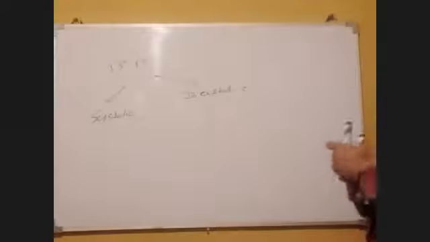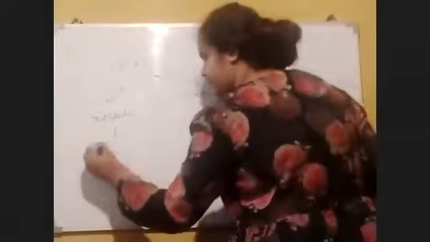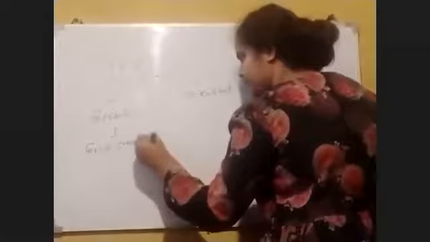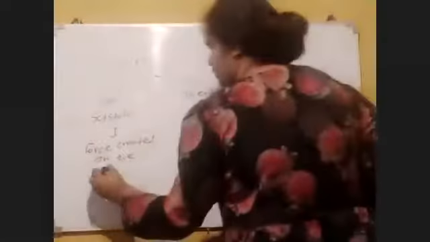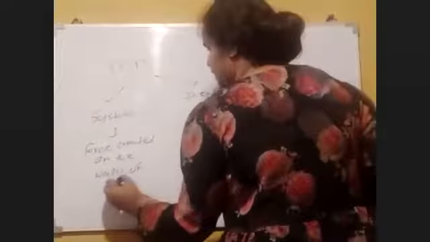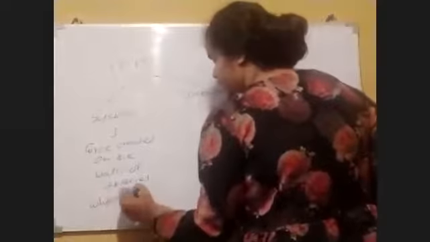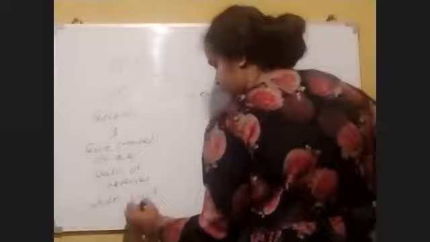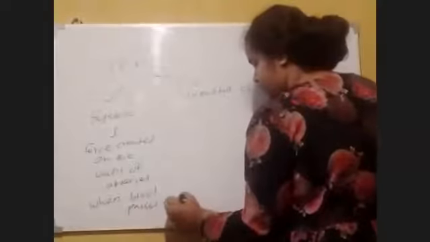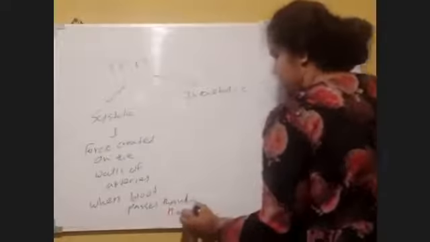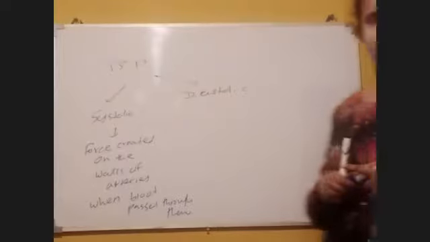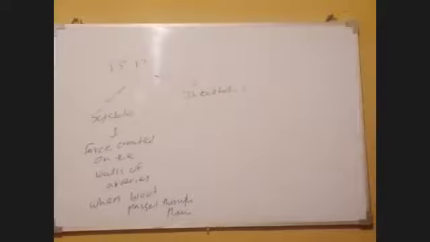Systolic means the force created on the walls of arteries when blood passes through them. Then what is meant by diastolic pressure?